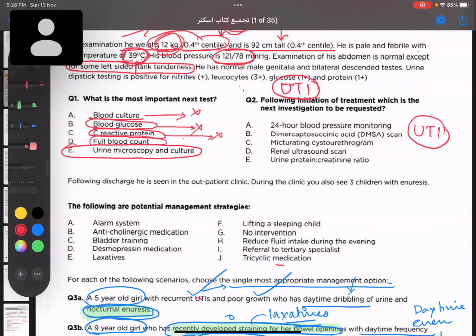Full blood count. Do you think this is the next investigation to do? You have done the urine RME and found nitrates and leukocyte esterase positive. There is no role of full blood count, and moreover, this is a sure case of UTI. Okay. 24-hour blood pressure monitoring. What about his blood pressure?